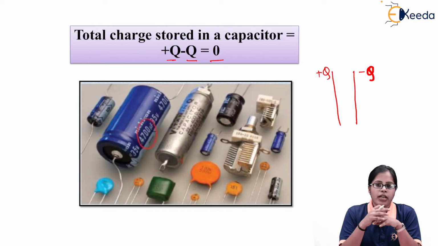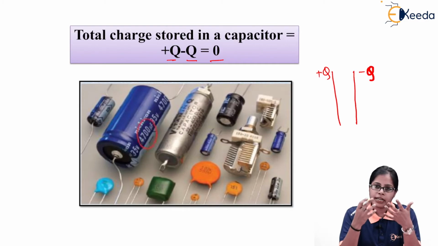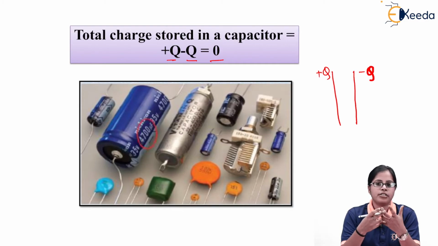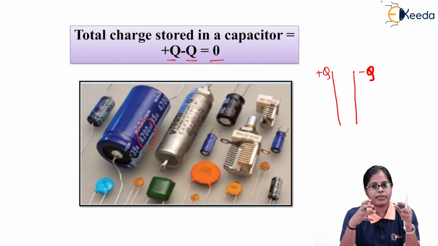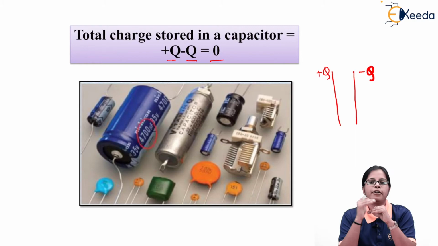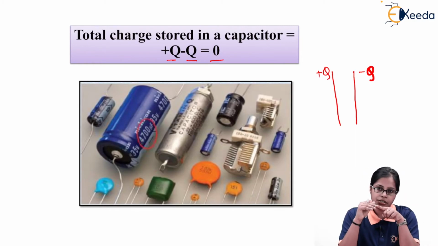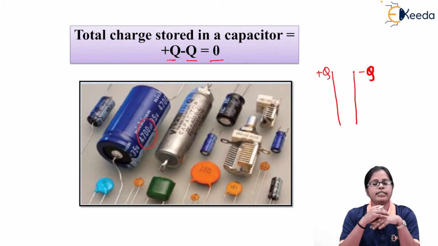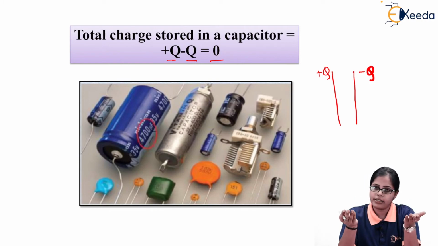But then how do we consider the charges stored in the capacitor? When we say that a capacitor is used for storing charges, we mean the amount of charge stored on one plate of the capacitor. Because if I consider the total charge, it is going to become entirely 0.